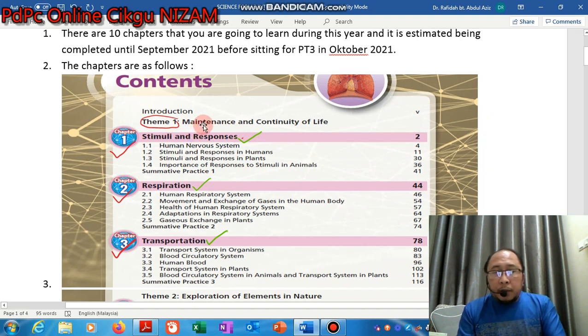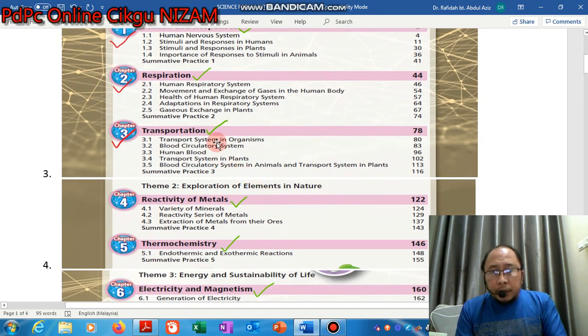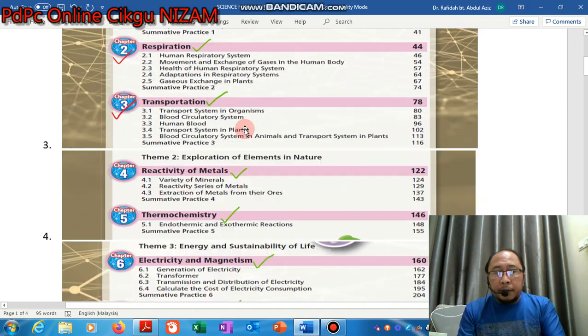The first one, okay, before that, this content will be divided into 4 themes. So theme 1 until theme 4. Every theme will have their own chapters. Okay, so for theme 1, that is maintenance and continuity of life. The first chapter is stimuli and responses. Chapter 2, respiration. Chapter 3, transportation. So 3 chapters will be included in this first theme, maintenance and continuity of life.